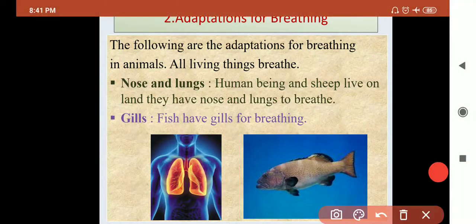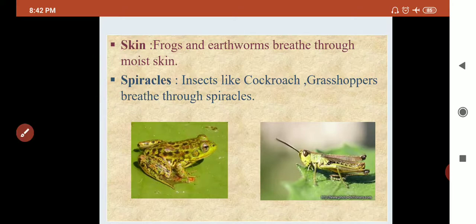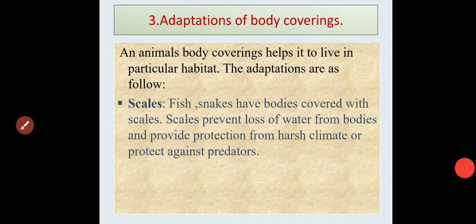Let's revise fast. Adaptation for breathing: the organs nose and lungs are present in human beings. Okay, gills are present in the fish. Okay, then moist skin is in frogs and earthworm, and spiracles are in insects like cockroach and grasshopper. So is it clear with this topic?